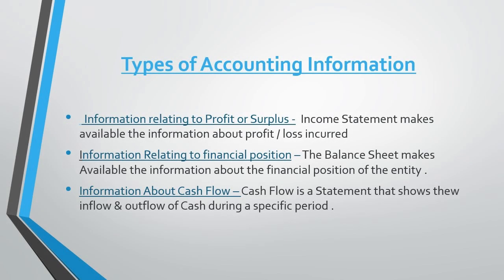So in the next page we have types of accounting information. The accounting information has three types. Information relating to profit or surplus, meaning accounting statements make available the information about profit or loss incurred. The next is information relating to financial position. The balance sheet makes available the information about the financial position of the entity, and the last one is information about cash flows. A cash flow statement shows the inflow and outflow of cash during a specific period.